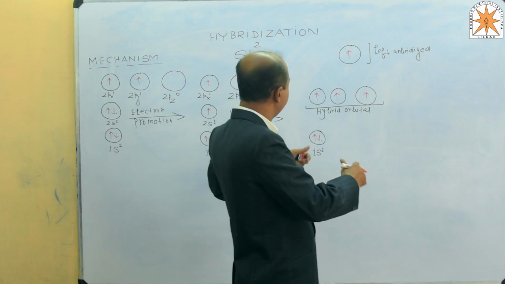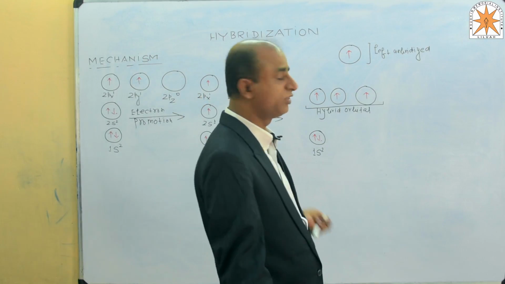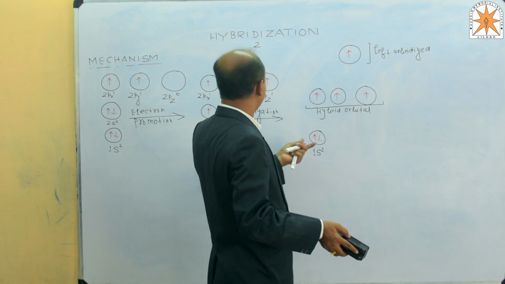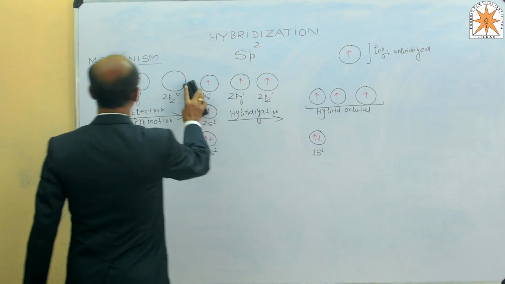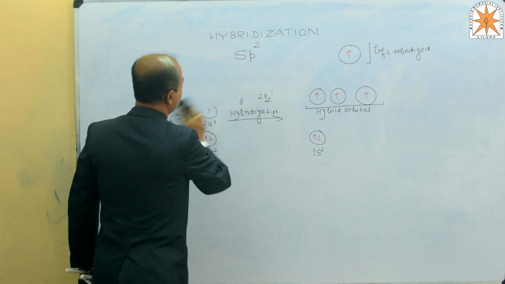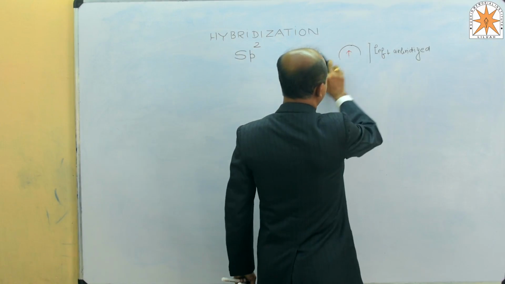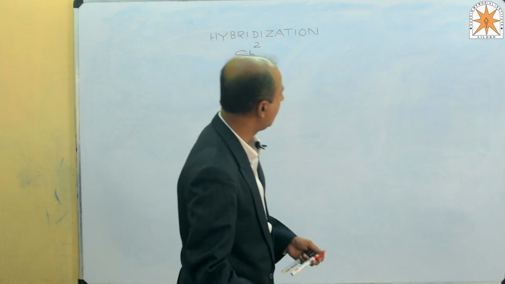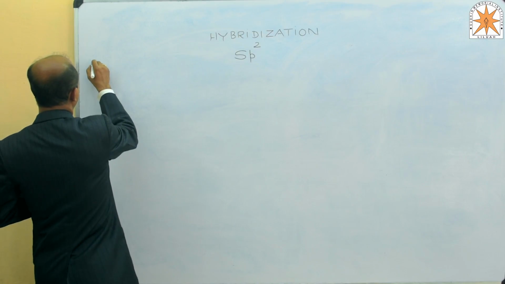Now we are going to see how a molecule like C2H4, the ethylene molecule, is formed with the help of sp2 hybridization. The ethylene molecule has the molecular formula C2H4. If you want to see the Lewis electron dot structure of the ethylene molecule, first we have to see an example here.